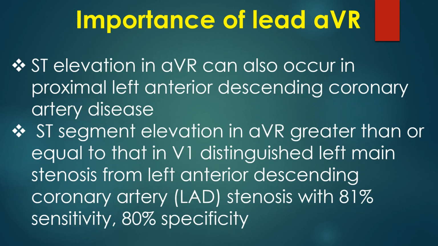ST elevation in AVR can also occur in proximal left anterior descending coronary artery disease. ST segment elevation in AVR greater than or equal to that in V1 distinguished left main from left anterior descending coronary artery stenosis with 81% sensitivity and 80% specificity.